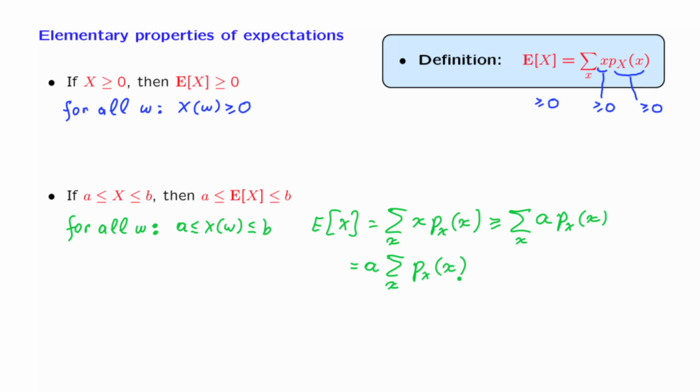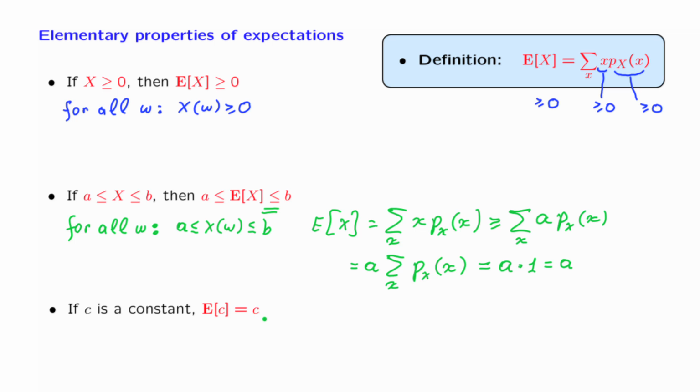The sum of the probabilities of all the possible numerical values has to be equal to 1 because that exhausts all the possibilities. So we obtain a times 1, which is a. So what we have proved is that the expected value is at least as large as a. You can use a symmetrical argument where the inequalities will go the opposite way and where a's will be replaced by b's to prove the second inequality as well.